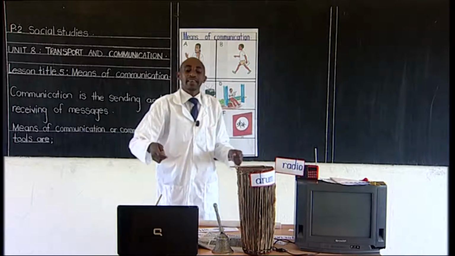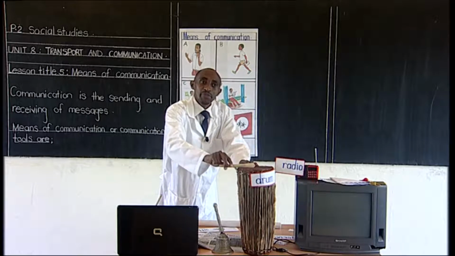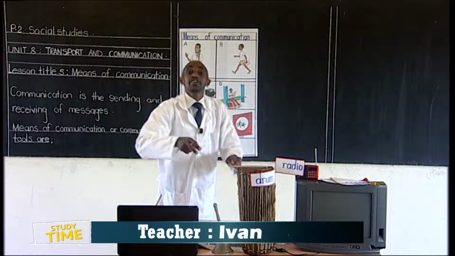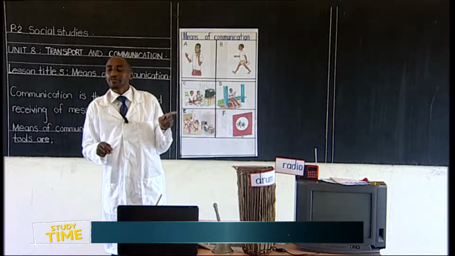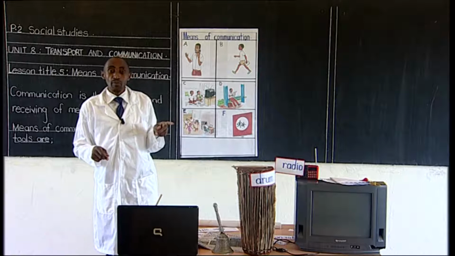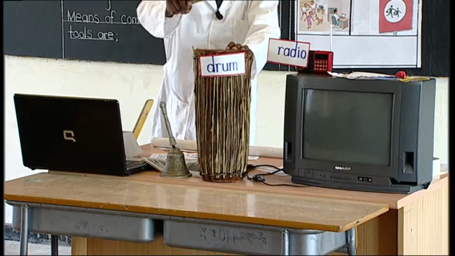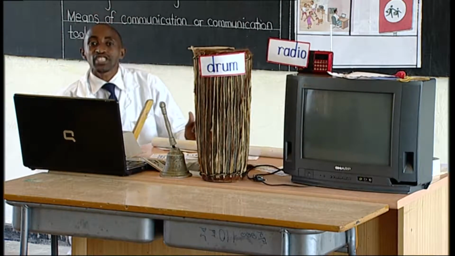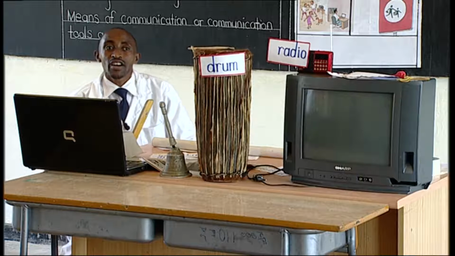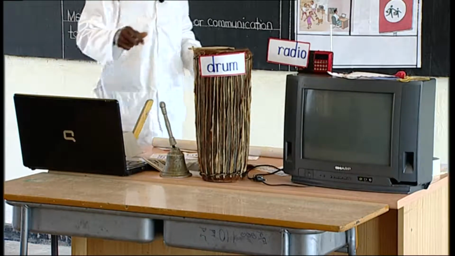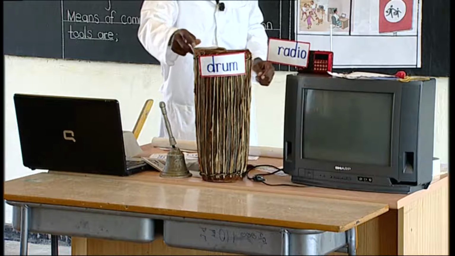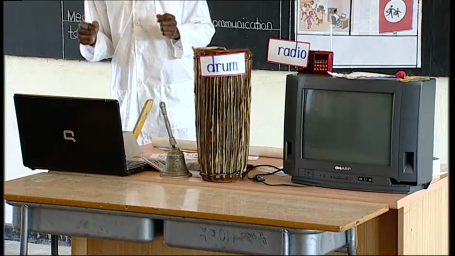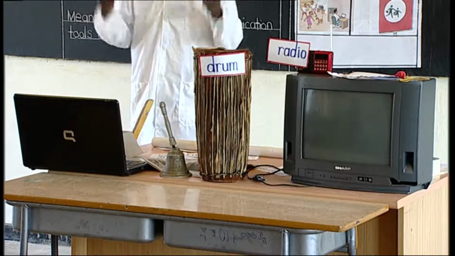So as someone hits the drum, you will know that he's telling me to do this. He can hit the drum for you to squat. He hits the drum, then you know that you are squatting. From there, he can hit the drum for you to run. That is a means of communication. You have received the message.